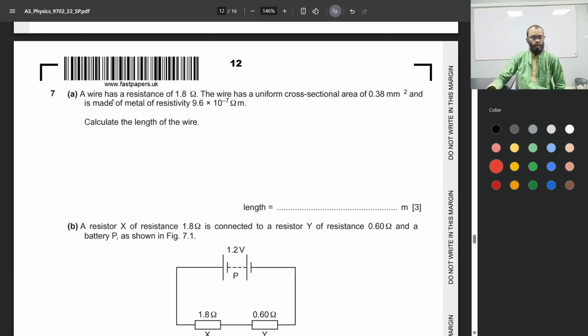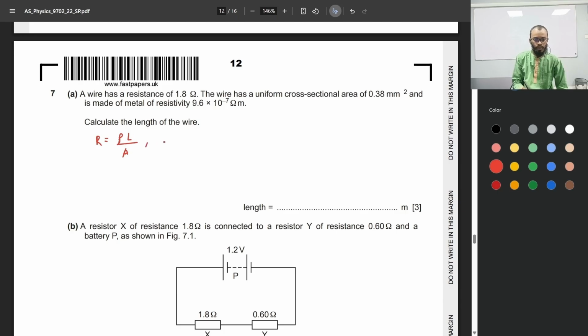Question 7. A wire has a resistance of 1.8 ohms. The wire has a uniform cross-sectional area of 0.38 millimeters square and is made of a material of resistivity 9.6 times 10 to the power of minus 7 ohm meter. Calculate the length of the wire. Okay. So the relationship between all of these quantities is resistance R is equal to rho L over A. Rho is the resistivity, L is the length, and A is the cross-sectional area.